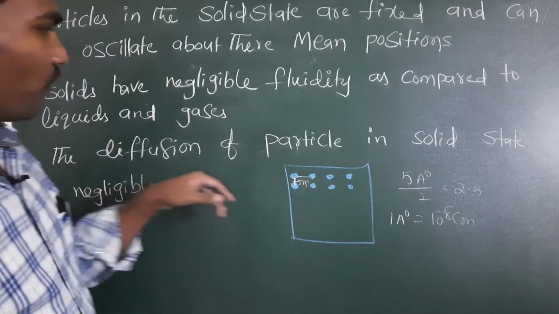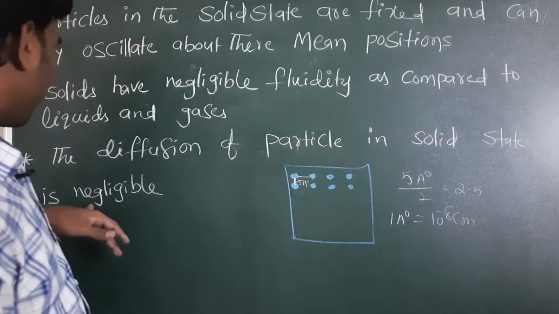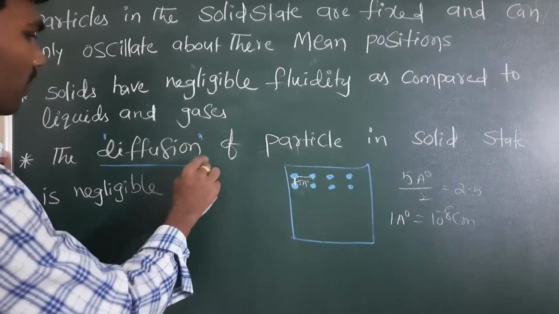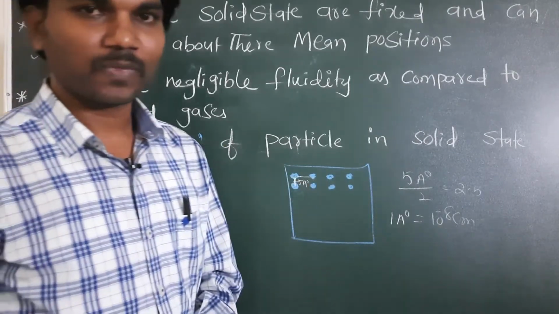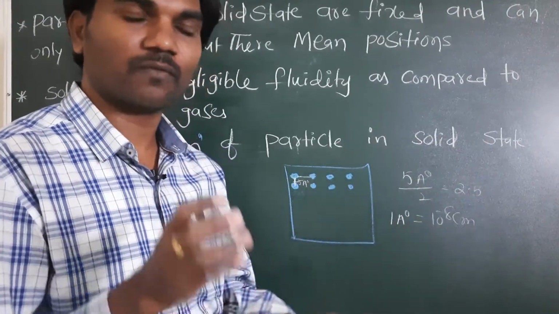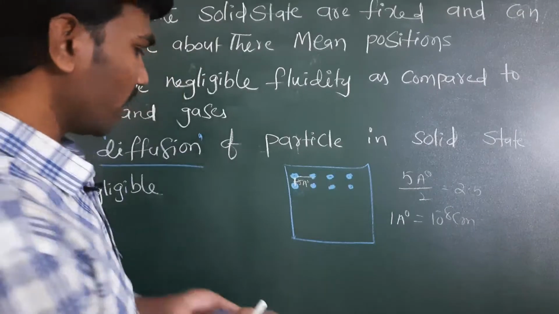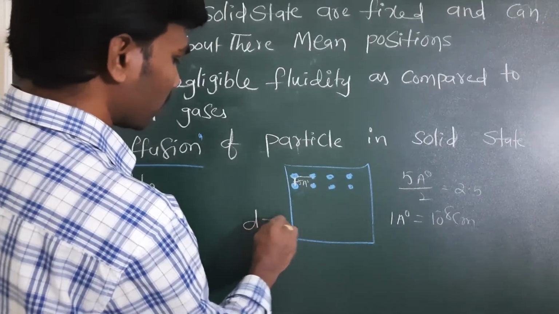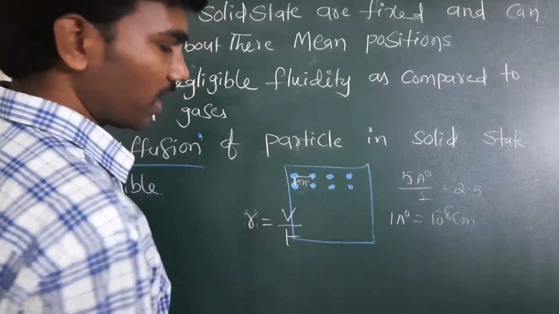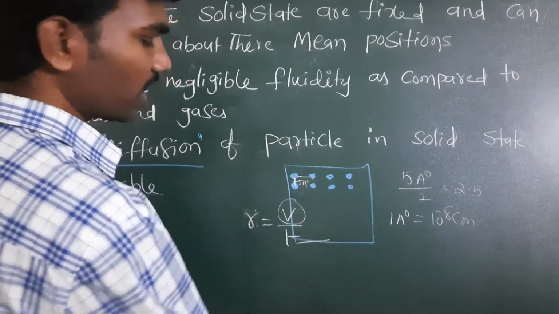Next one, the diffusion of particles in solid state is negligible. Actually, this diffusion term is related with gases. The volume of gas moving from one place to another place per second, per minute, per hour, we call diffusion. So the rate of diffusion is represented as V by T, the volume of the gas in a given time.